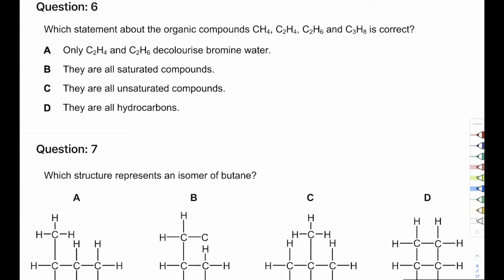Okay, only C2H4 and C2H6 decolorize bromine water. Wait a minute, bromine water decolorizes because there's a double bond. Every time there's a carbon-carbon double bond, not a carbon-oxygen double bond, the decolorization happens. So this is a test for unsaturation. While this is true for this because it is an alkene, it is not true for this because it is an alkane. It's a saturated compound, not going to decolorize it. These are all saturated compounds. Again, this one is not because it has a double bond. So yeah, the answer is D. Very good, Arsham.